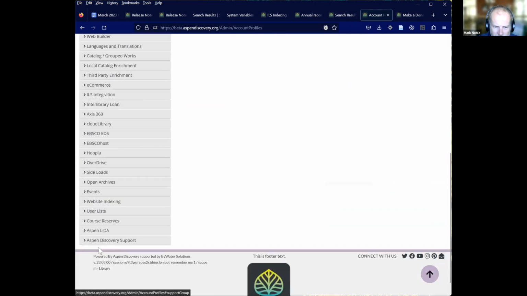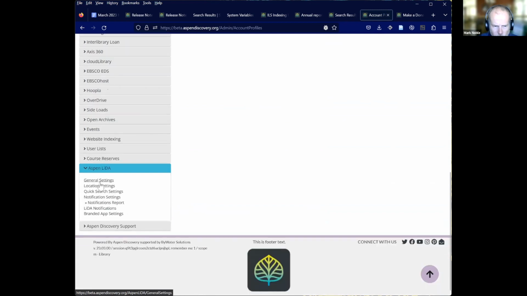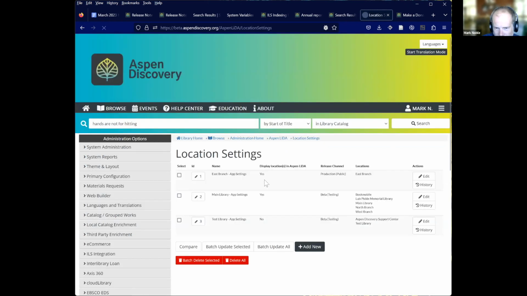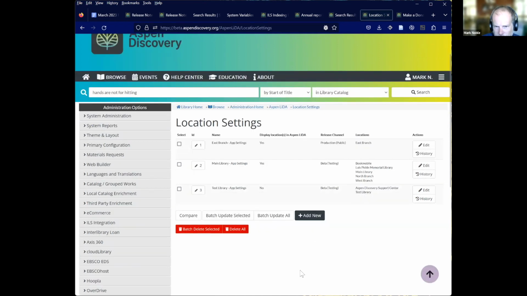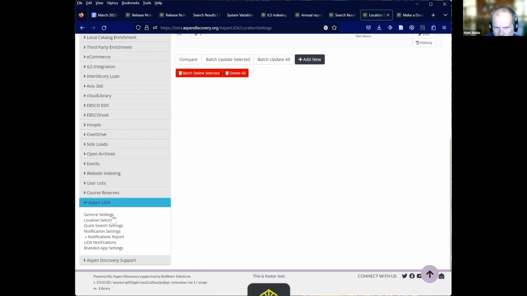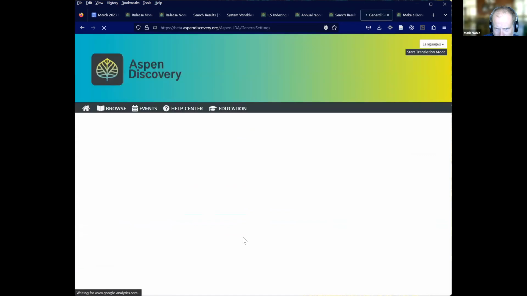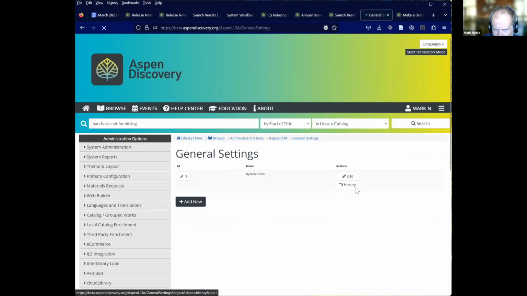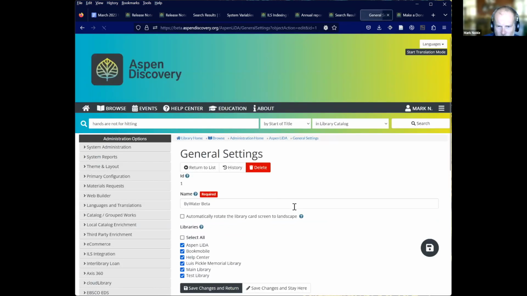We split out some of the Aspen LEDA settings. The basic app settings are now location settings, so there we've got all of our location-based settings, and then there's general settings. I think Jordan's showing this later, but we have a new option in general settings to automatically rotate library card to landscape, and Jordan will talk more about that later.